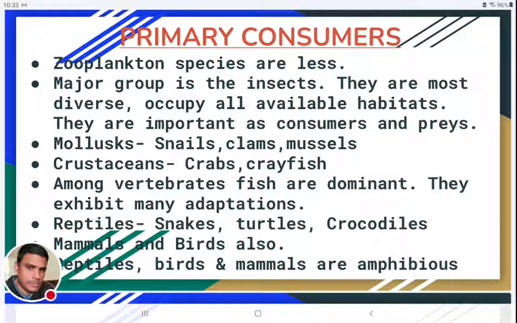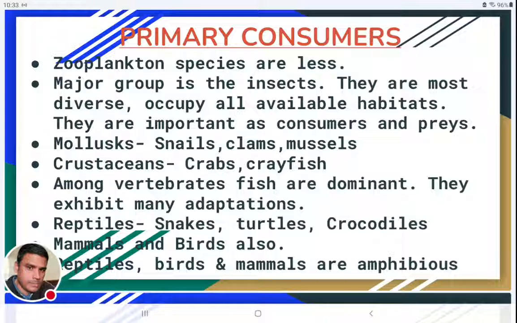Different types of insects will be there. The species diversity of insects in these rivers is very huge. The most diversified insect groups will be there, and they occupy all available habitats. Different types of microhabitats will be there in the rivers, as we have seen in the previous slide. These microhabitats may be under rocky surfaces, in upper waters, in lower waters, or in backwaters. So different types of microhabitats will be there in a single river, and all these available microhabitats are occupied by insects.